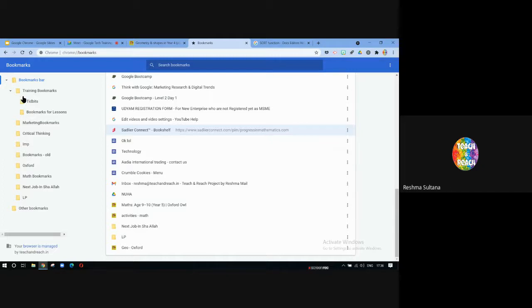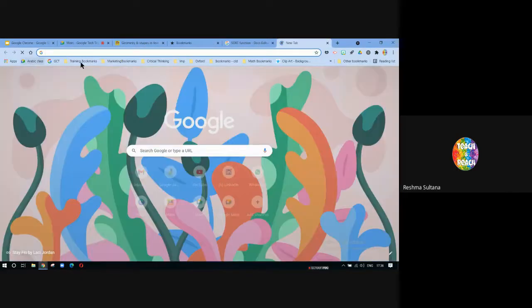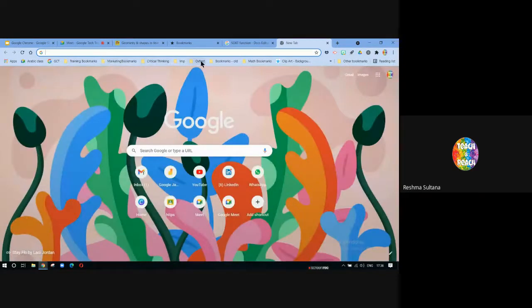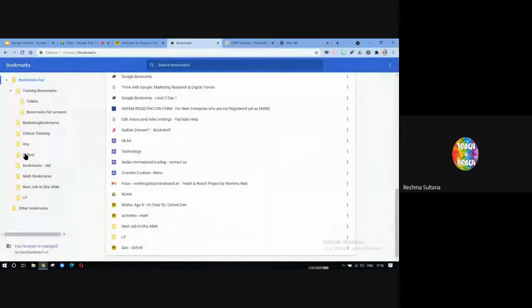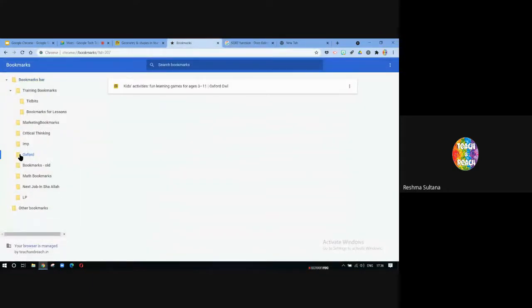Okay. Next thing is dragging and dropping. So you can actually order it. Now here you can see when I'm opening a new tab, this is the order. Now let's say I want this Oxford to come in the front. What I can do is I can go to bookmarks. I can just drag and drop it.